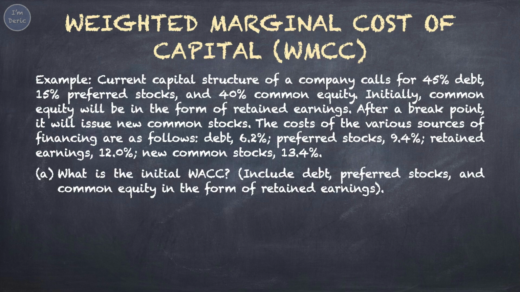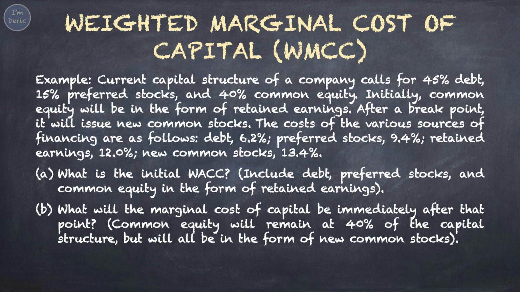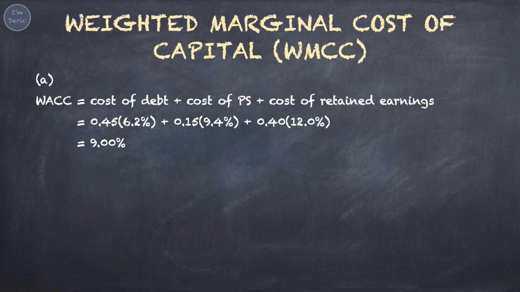Which will include debt, preferred stocks, and common equity in the form of retained earnings. Second, what will the marginal cost of capital be immediately after that point? In which common equity will remain at 40% of the capital structure, but will all be in the form of new common stocks. For the first part, to get the WACC, we take cost of debt, plus cost of preferred stocks, plus cost of retained earnings, WACC equals 9%.